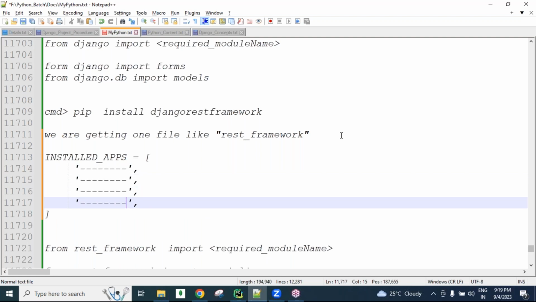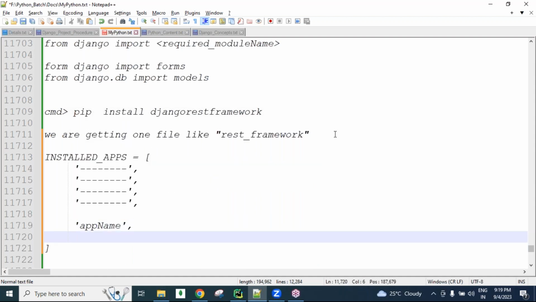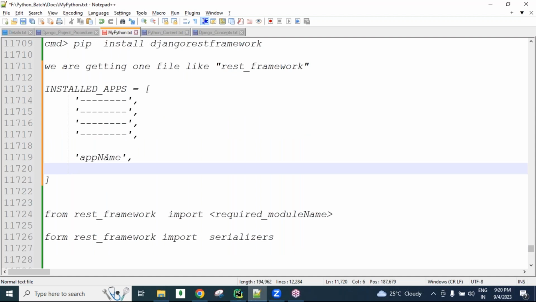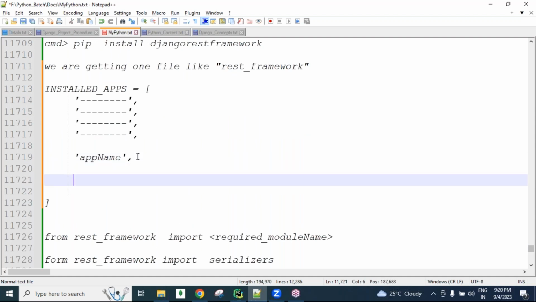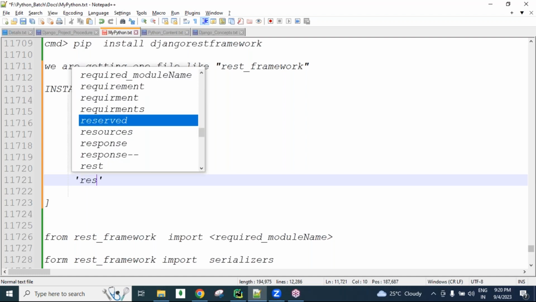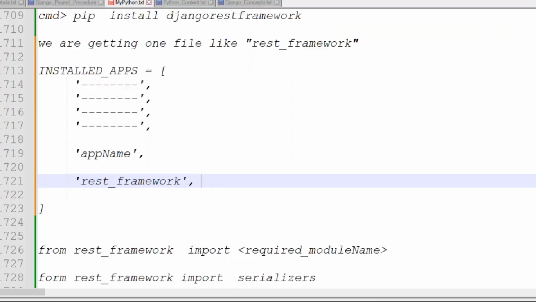Some default apps are there. And next, here in Django, we add our application name. If you are installing any third-party module, those modules related applications we add. So now, REST API related, rest_framework also we need to add.